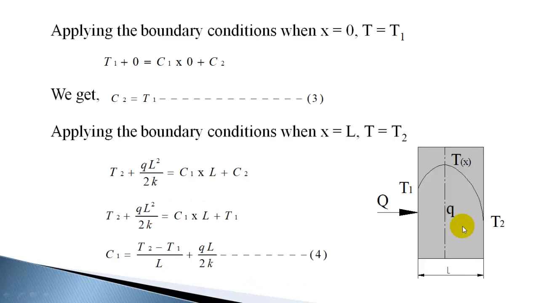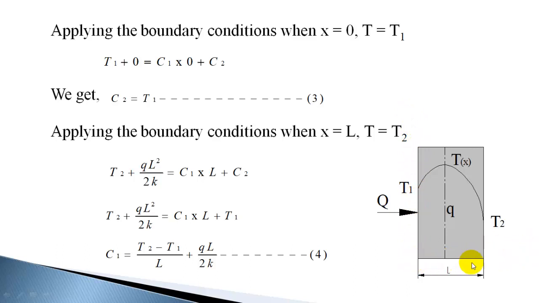Now we have to apply the boundary conditions. When x is equal to 0, we know the temperature is T1, that is at the left face. I'm taking this as the y-axis, so distance x is measured in this direction.